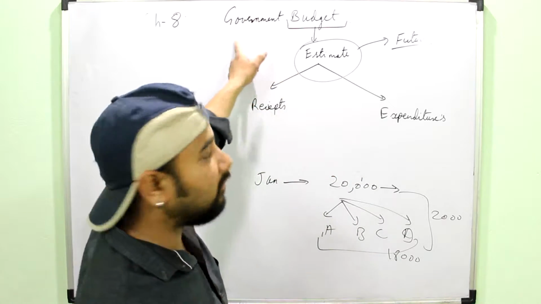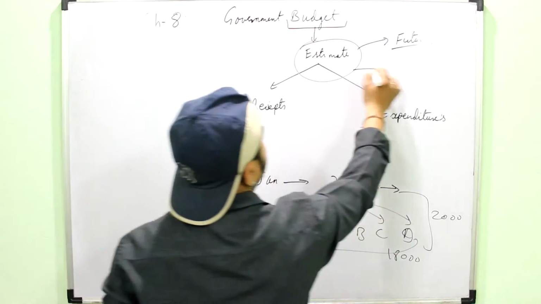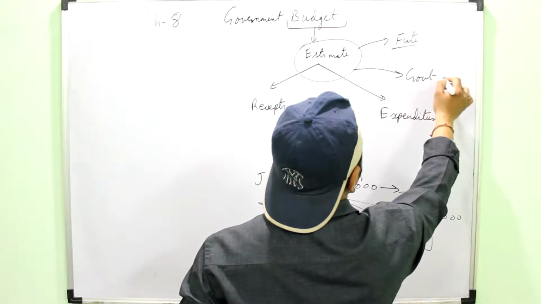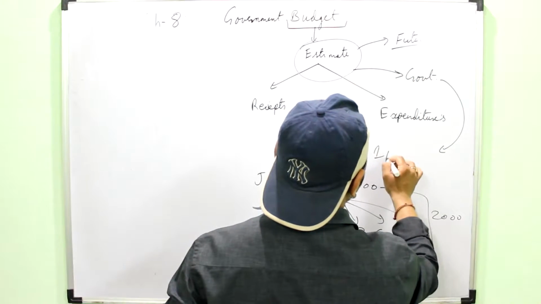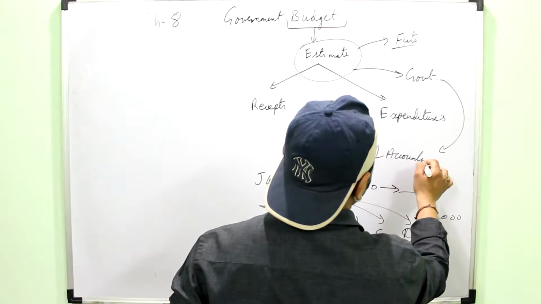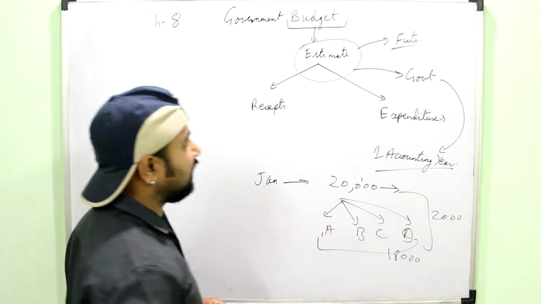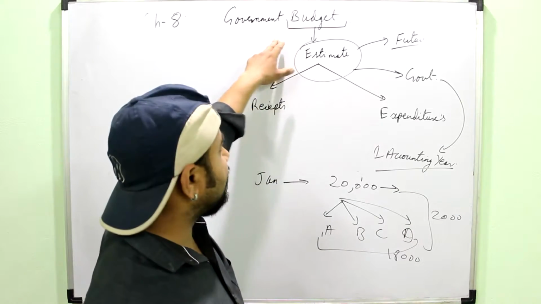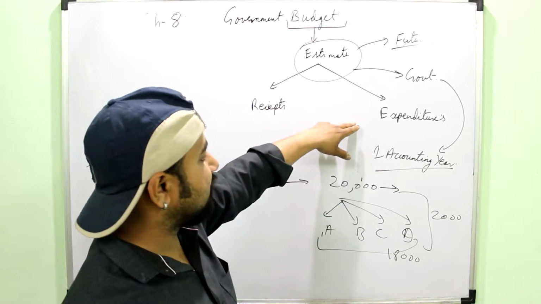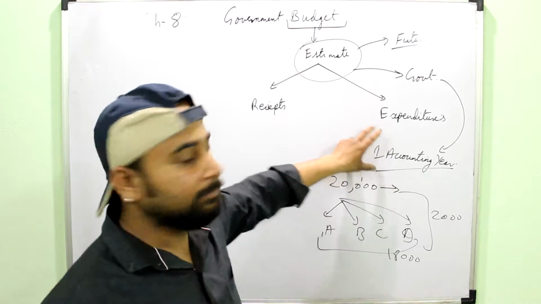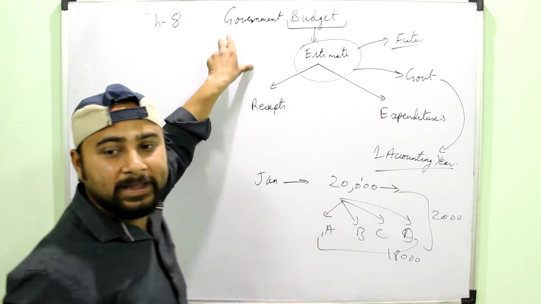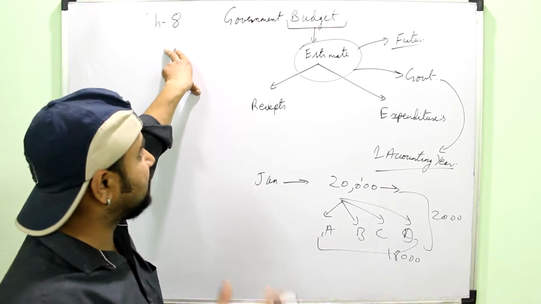When you say government budget, it is of the government for one accounting year. So these are the keywords. Budget is a statement showing the estimated receipts and expenditures of the government for 1 year. When we say budget, it can be made by anyone. The general meaning you have just understood.